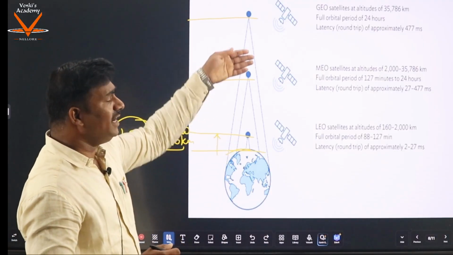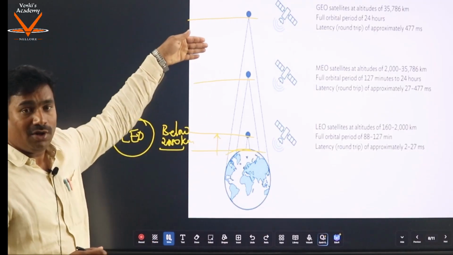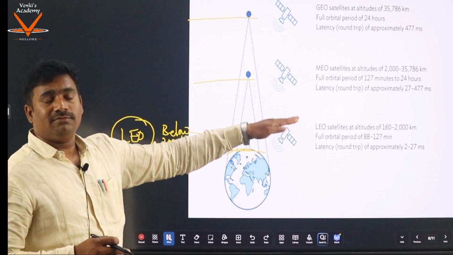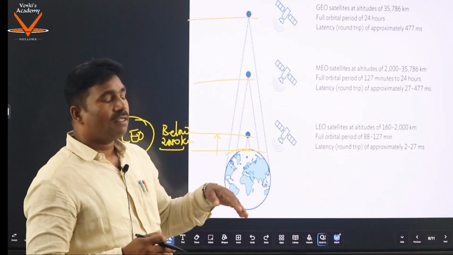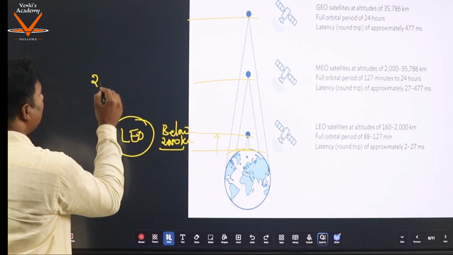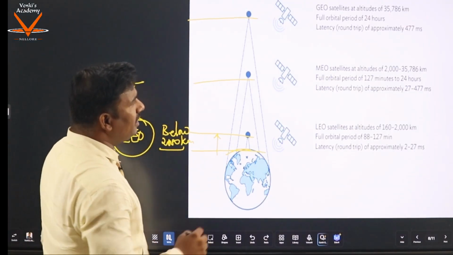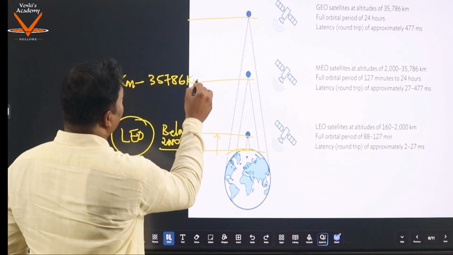And the next one is MEO. Based on altitude, we classify LEO, MEO, GEO and HEO. This is LEO below 2,000 kilometers, and MEO is from 2,000 kilometers to 35,786 kilometers.